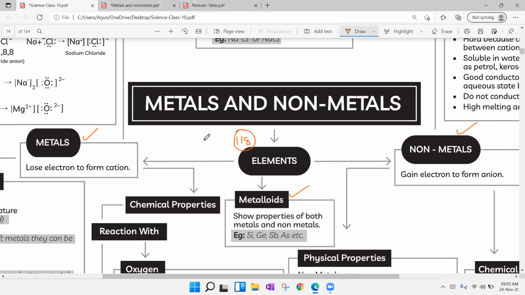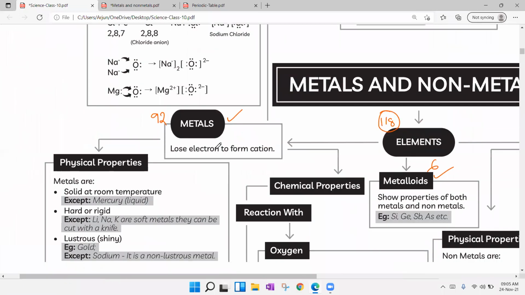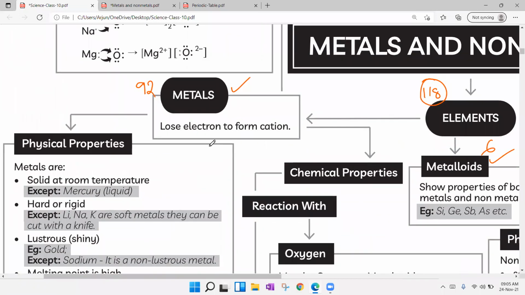Out of 118 elements, there are 92 metals, 20 non-metals, and 6 metalloids. But this count is not needed. It is not required. They will not ask any question regarding this count. Just for your idea, I told 92 metals, 20 non-metals, and 6 metalloids. So here we need to discuss metal properties and non-metal properties. First of all, what is meant by metal?